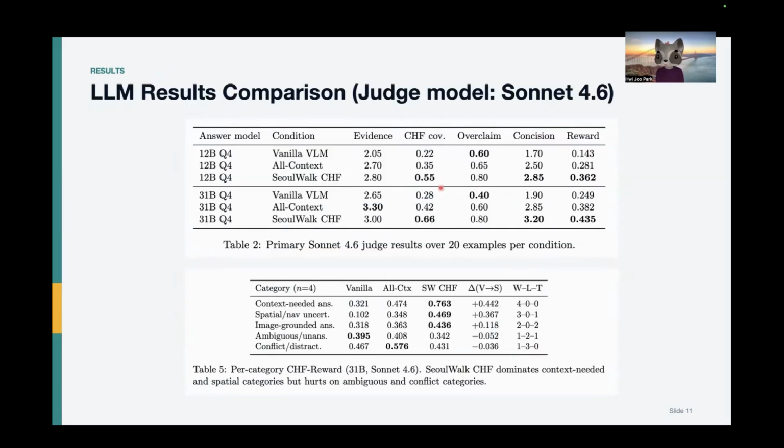Here are the results. The judge model I used is Sonnet 4.6, and I tested on 2 answer models, both based on the Q4 quantization of Gemma 4 model. And in general, the reward is highest for SeoulWalk. But I believe the reason for that is because the prompt explicitly tells SeoulWalk to use critical human factors in the response, while the other 2 do not prompt them to do so. Another thing I noticed is that the overclaim penalty is higher on SeoulWalk, which means there might be competing goals when you're trying to maximize human comfort, but also provide grounded answers.